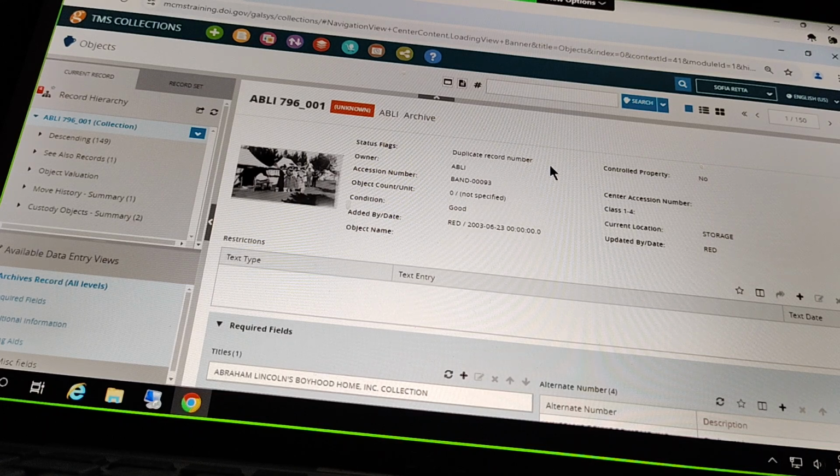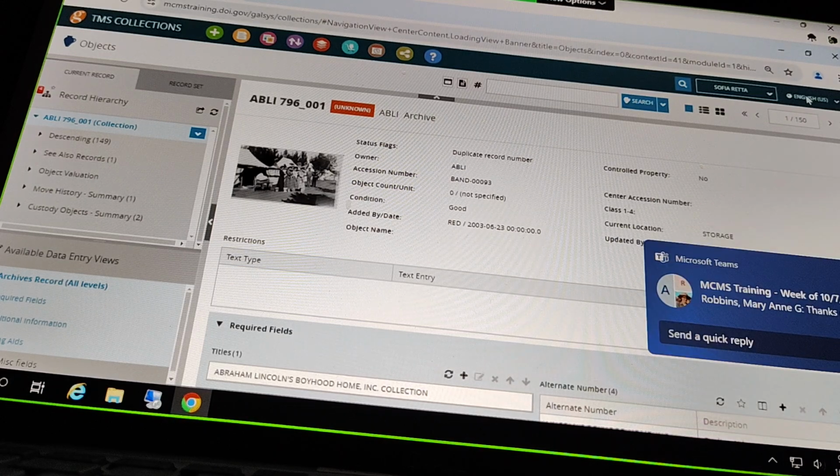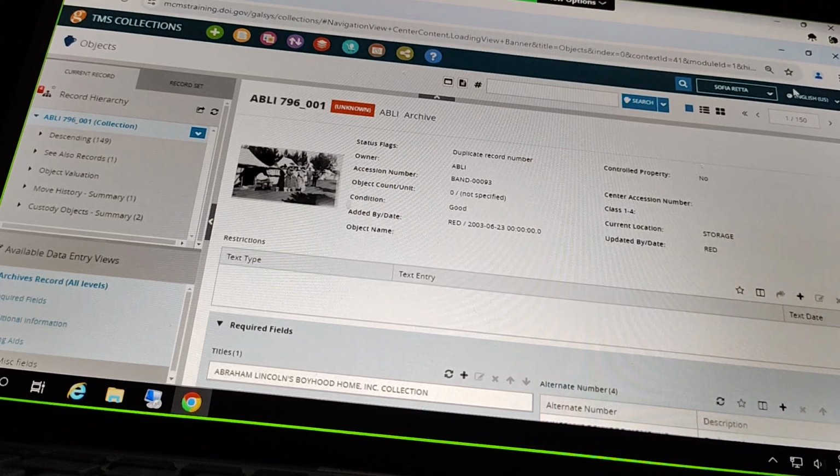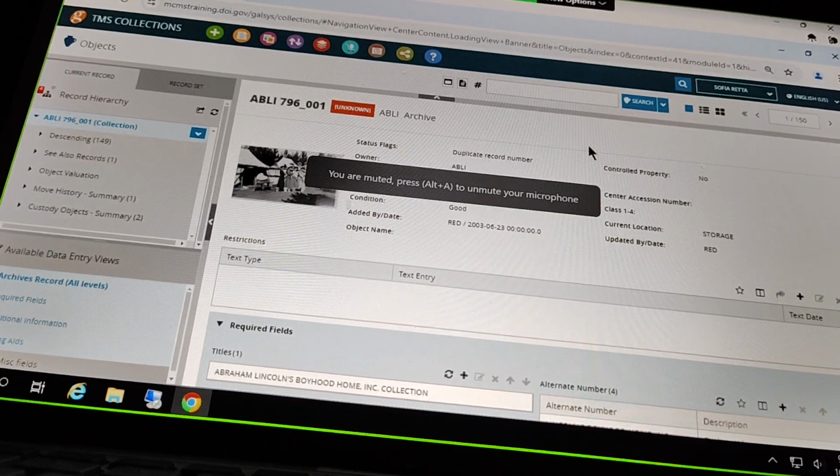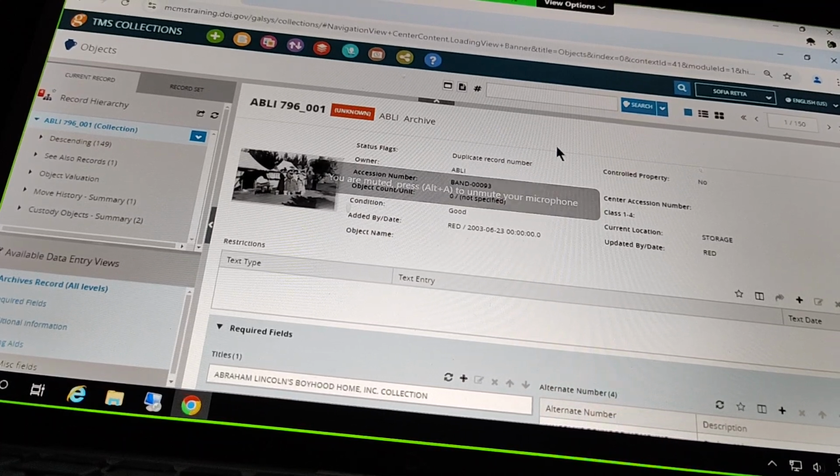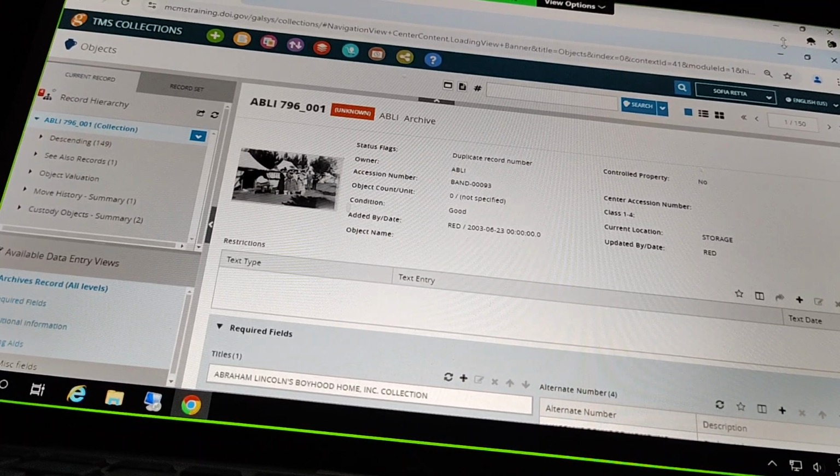Okay, any other questions on archives? Are you all ready? Can we go ahead and move along and make some archive records now? Just want to take a second in case there are any other questions coming up. Okay. So now we've looked at some existing archive records here. Let's go ahead and make a new one here.